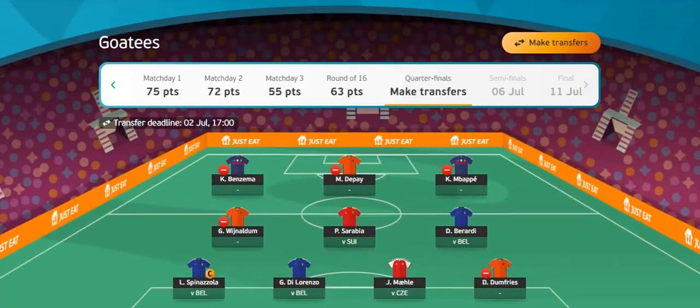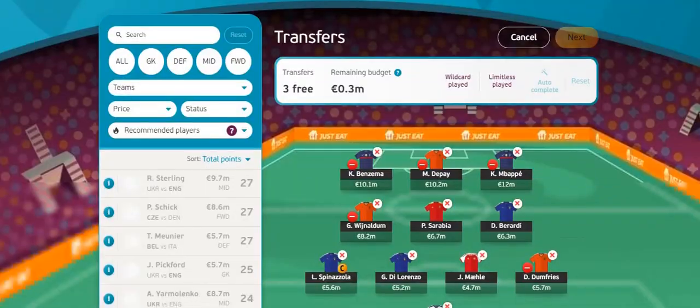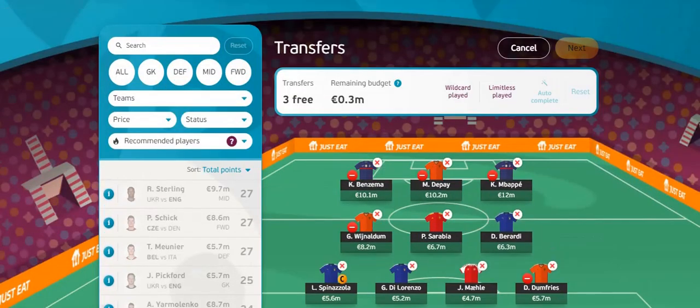So let's get straight into it, guys. Let's pick out some differentials for match day 5. Like I said, the teams have gone down to 8 now and it's getting quite difficult to pick some, but I have picked out a few and we will show you them now.